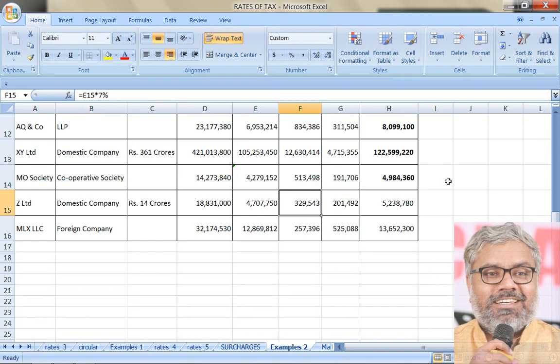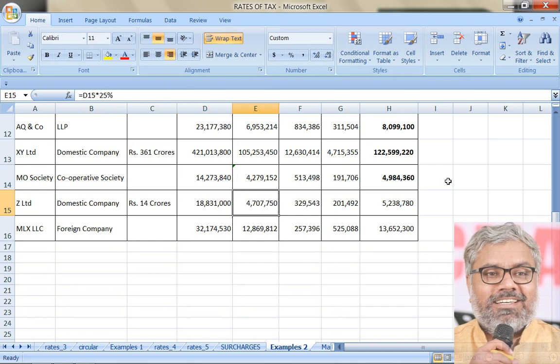So be careful. This is where people make mistakes sometimes. They take 12% looking at this. No, this is income. This is not income. This is turnover. So when surcharge is to be calculated, the percentage will depend upon the income, not on turnover, but the percentage will be applied on base tax. So too many numbers are there. On which number you have to calculate, you have to be careful. On this number you have to calculate, which is base tax. But what is the checking number? Is it income or turnover? Not turnover. We have to check income.